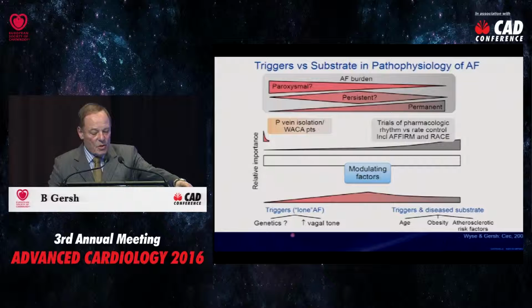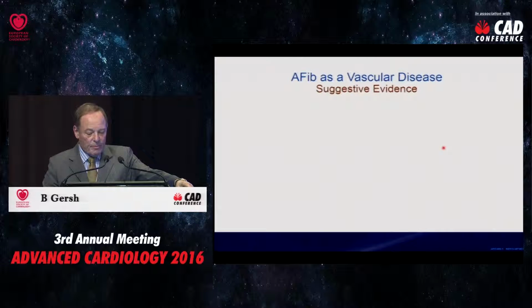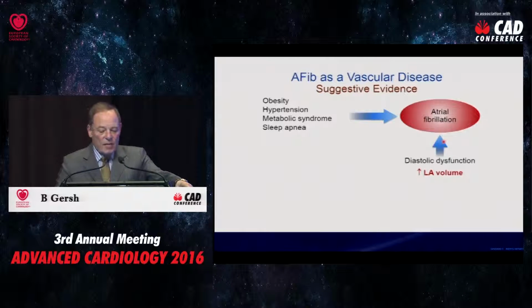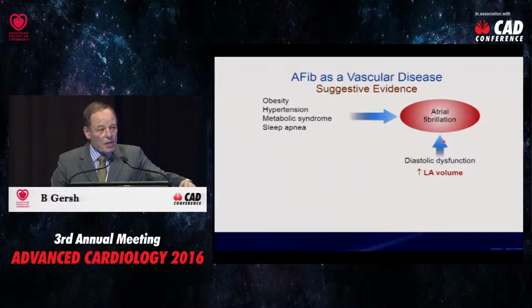These are the patients with paroxysmal atrial fibrillation who respond to pulmonary vein isolation, and these are the patients with permanent and persistent atrial fibrillation. And most of the population with atrial fibrillation over the age of 70, 75 have this kind of trigger and disease substrate. Now, atrial fibrillation as a vascular disease is illustrated here, and what I'm summarizing in this one slide is about 20 years of work in which we've concentrated on factors initiating atrial fibrillation as a vascular disease.